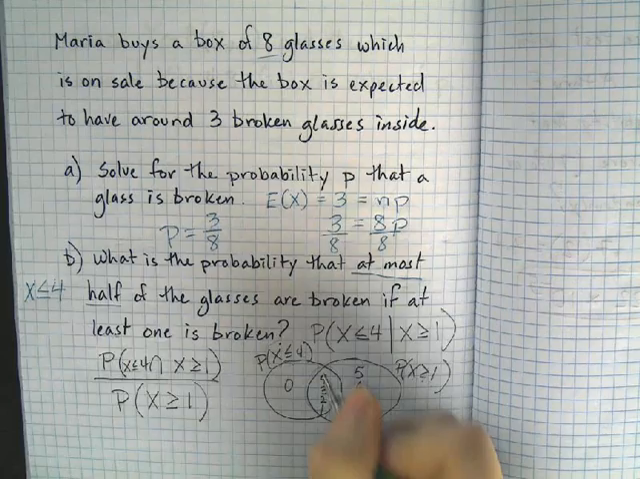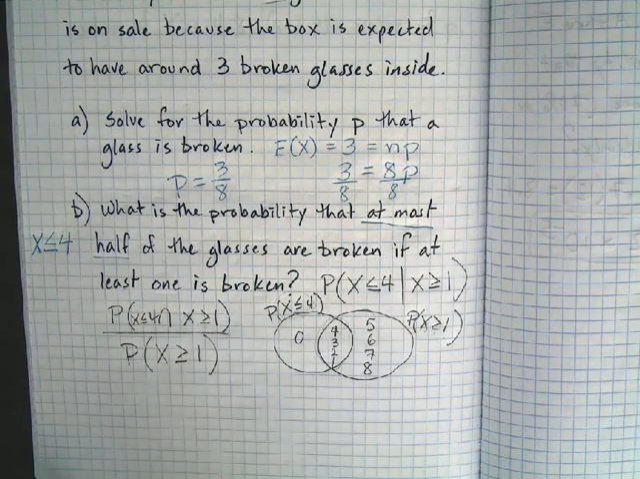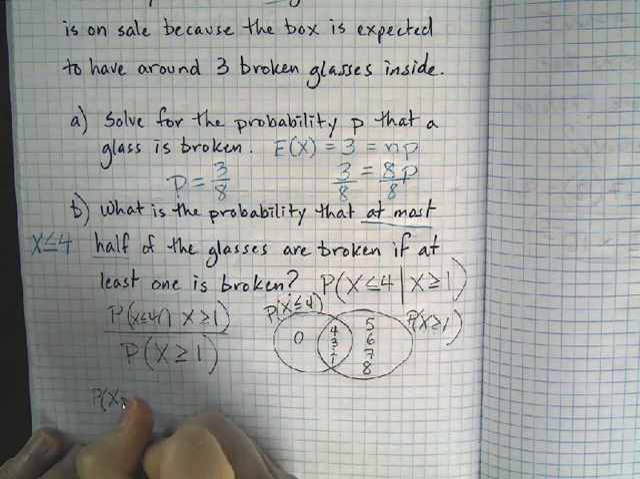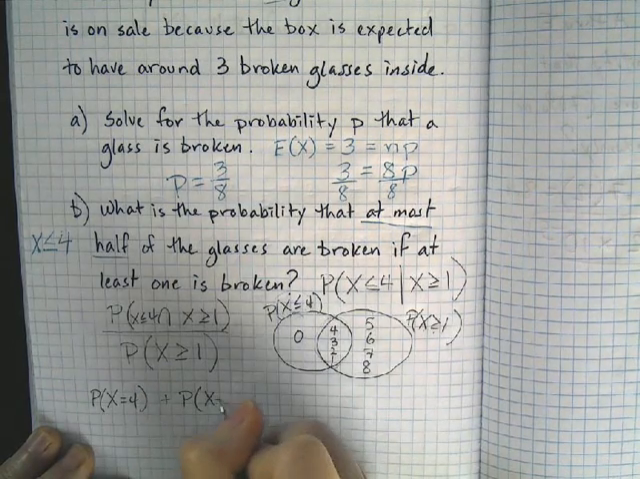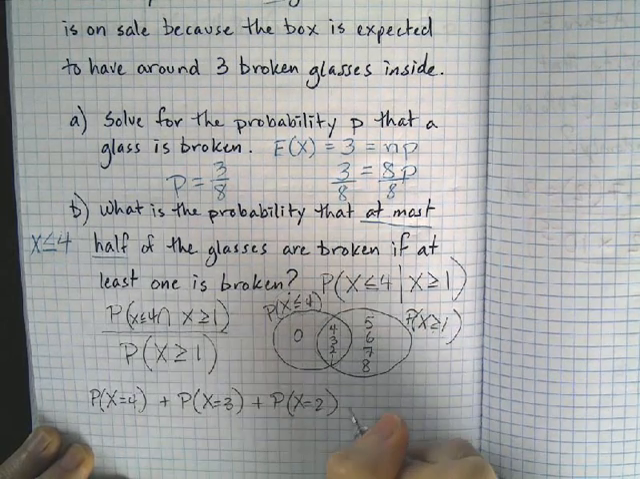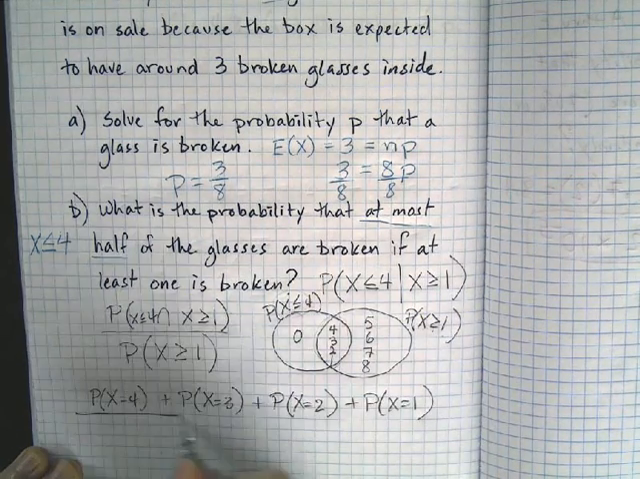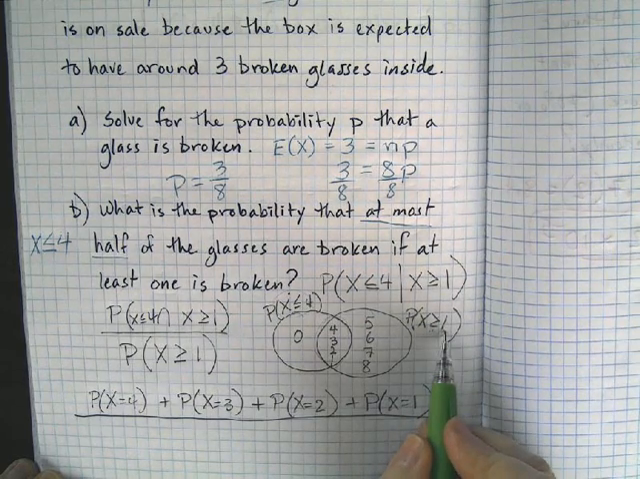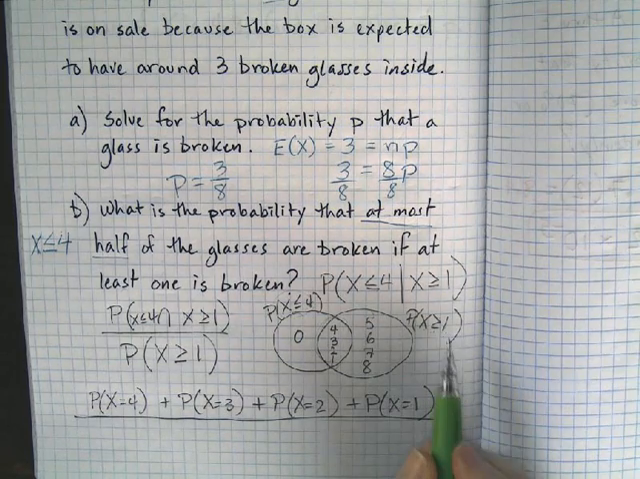So I kind of did this the long way because I don't trust my calculator skills. In the numerator, I want the probability of x being equal to 4 plus the probability of x being equal to 3 plus the probability of x being equal to 2 plus the probability of x being equal to 1. That's the overlap, and I'm going to divide it by the probability that x is greater than or equal to 1. Now, I'm actually going to use the shortcut on the calculator for this one.